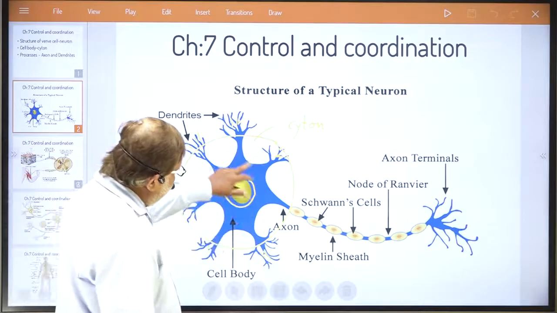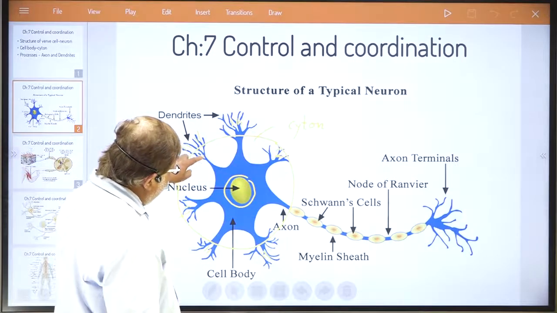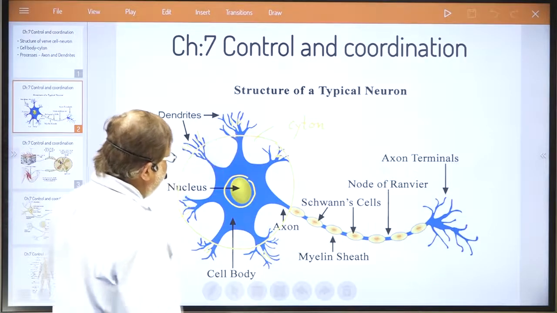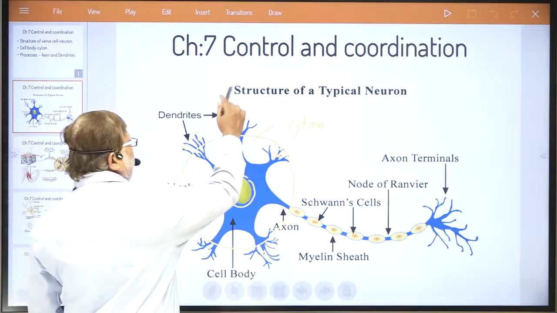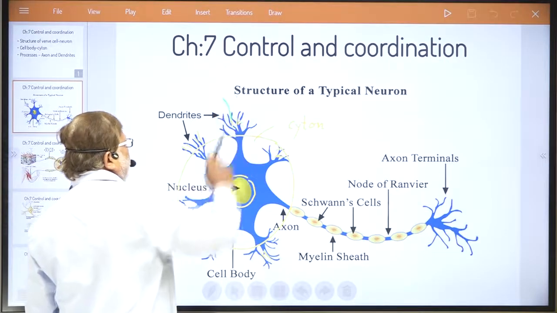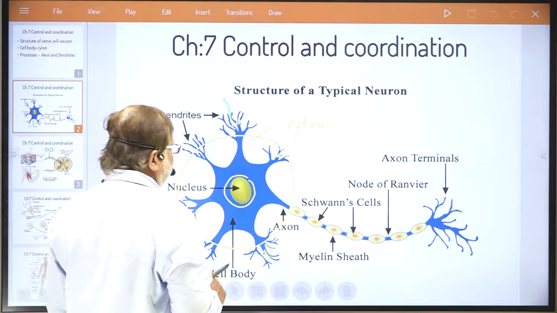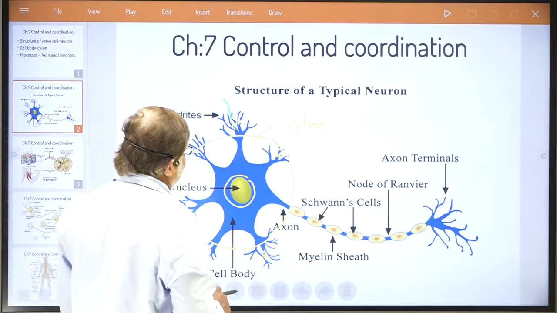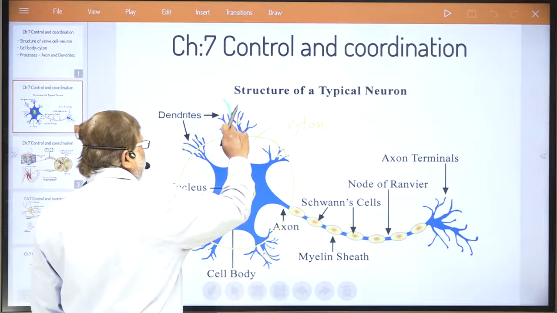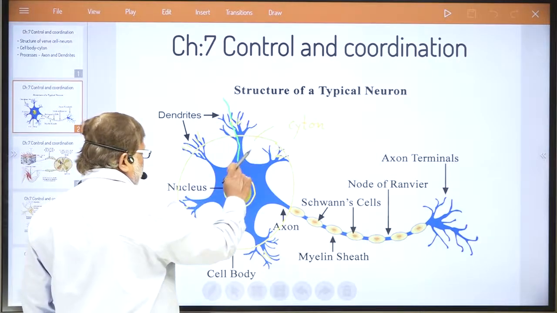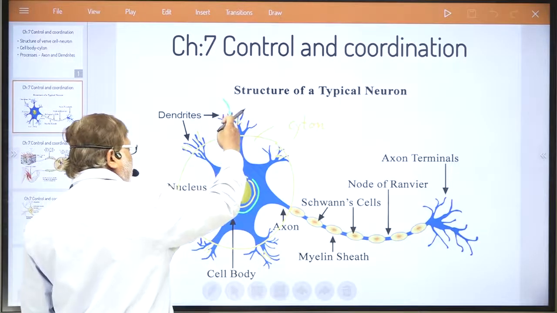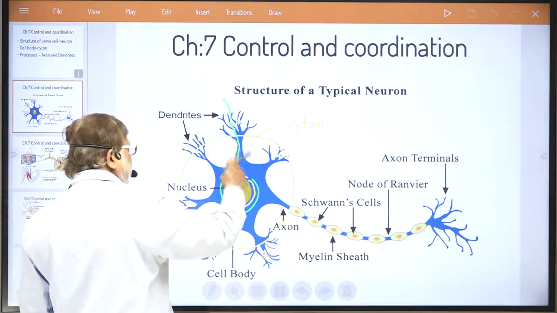The cell body of the nerve cell is surrounded by these dendrites. Any electric message or electric impulse first enters these dendrites. Try to understand: it first enters the dendrites, travels through them, and then reaches the cyton or cell body. This is the process of transfer of electric message in a nerve cell.